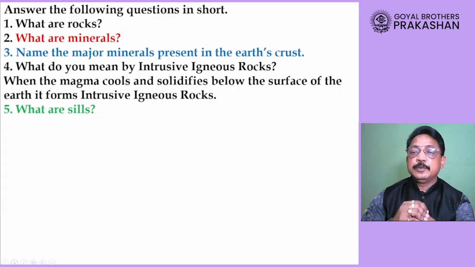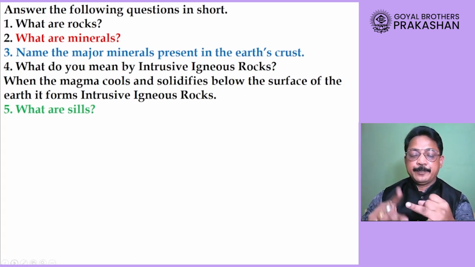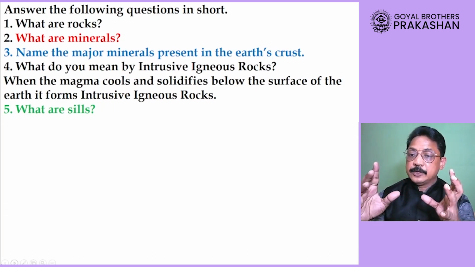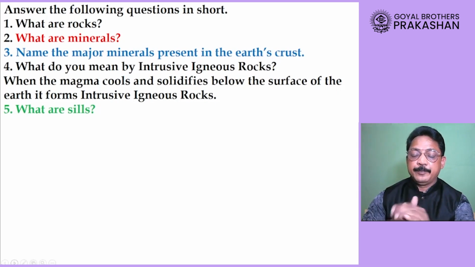Point number 2, the other major minerals present in the Earth's crust are the minerals of iron, aluminium, magnesium, and you can also write down that the other minerals which are a combination of silicates, carbonates, sulfides, and metallic minerals.